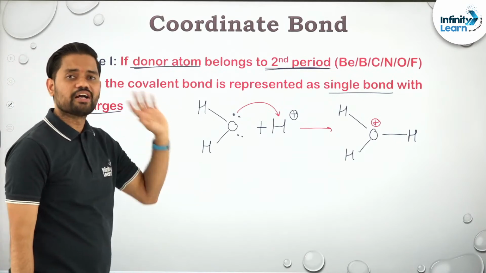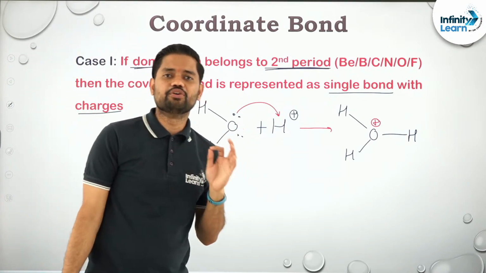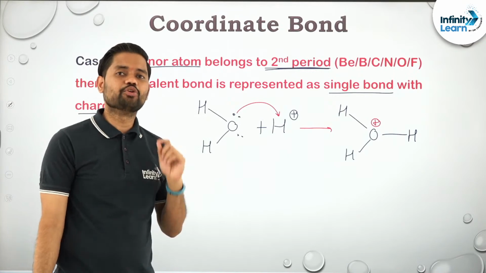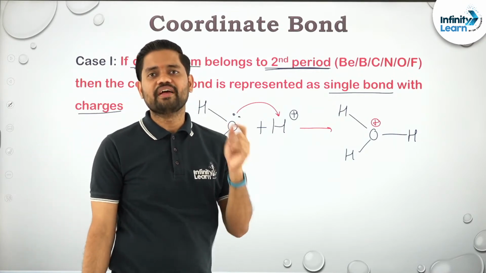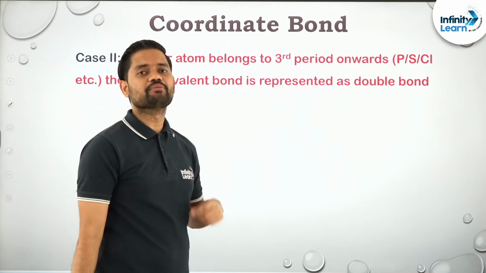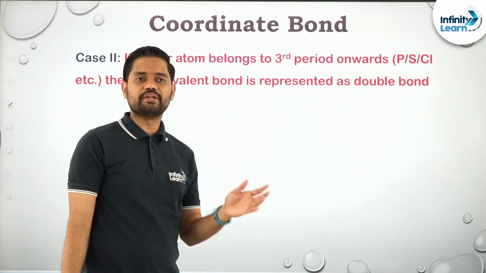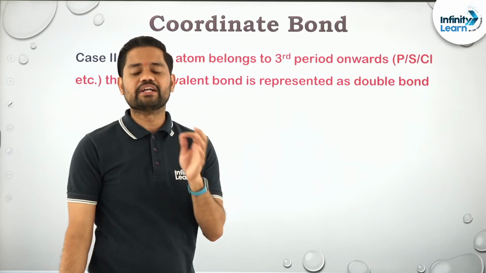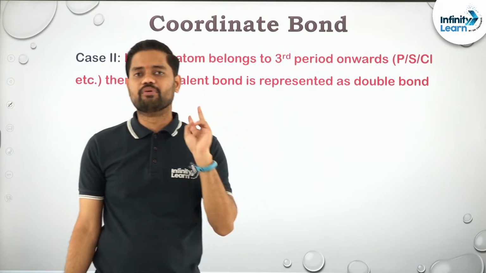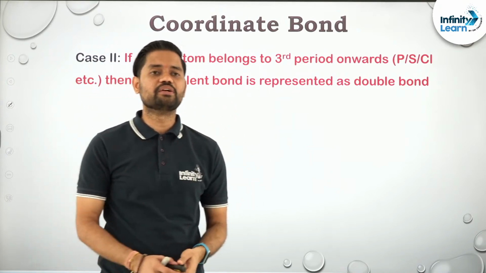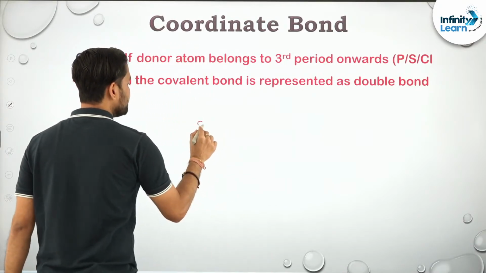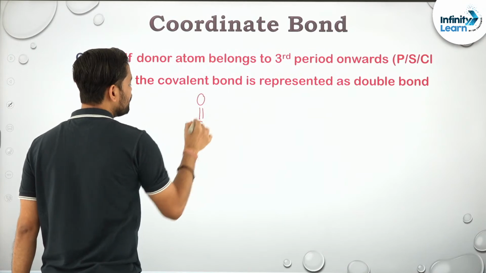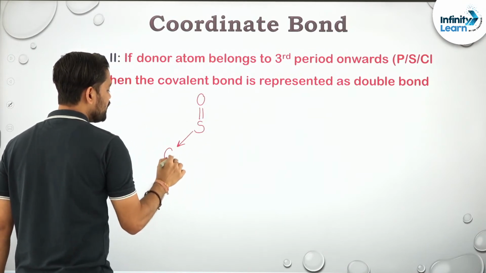Again, I'll say it: if the donor atom is from the second period only, then the coordinate bond is represented as a single bond with charges. If it is from the third period onwards, that coordinate bond is represented as a double bond. Please remember this. For example, SO3: S double bond O, coordinated with oxygen.